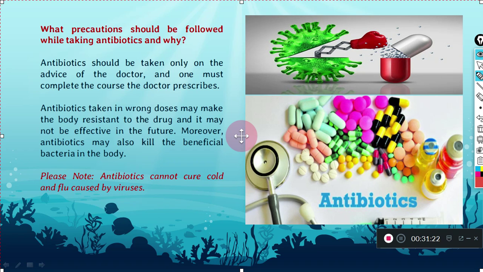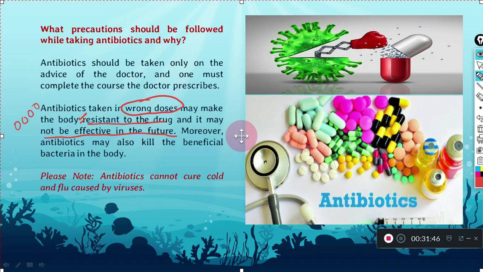That means if you are taking antibiotics and you are not taking them properly for longer periods, after some time your body will become resistant, and that antibiotic will not be effective in your body whenever you have an infection again. So that is why we should take a proper prescription from a doctor, and only then take antibiotics.